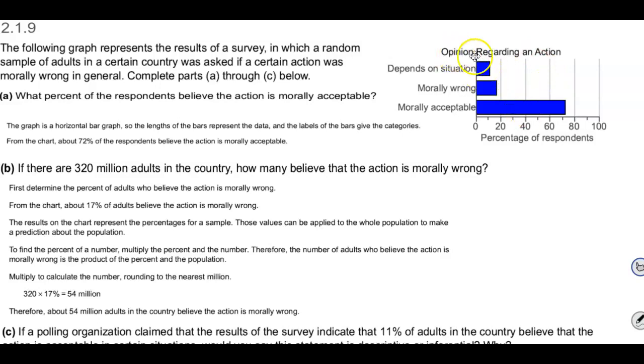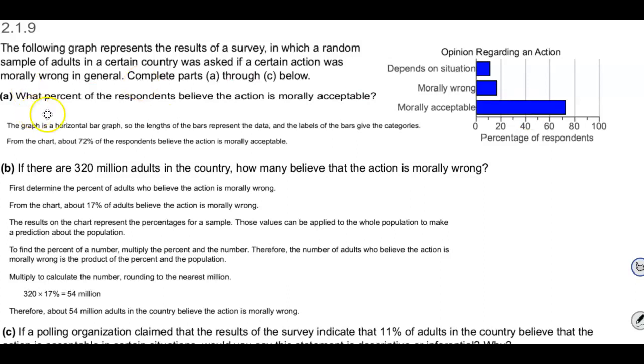The graph is titled Opinion Regarding an Action. You have depends on situation, morally wrong, morally acceptable, and down here you have the numbers from 0 to 100, which represents the percentage of respondents. So again, it's important to look at the graph first before you answer the questions.